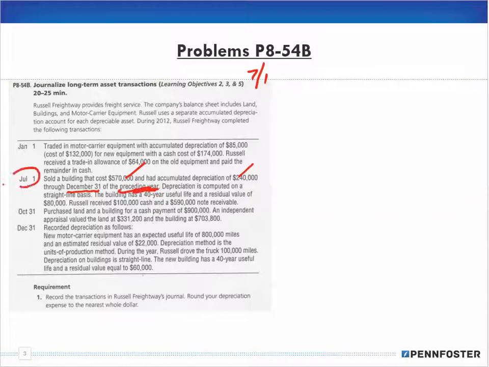Well, this is July 1st, so 6 months have gone by, and this amount of $240,000, which goes through December 31st, is not an up-to-date amount, so we have to make our journal entry for the accumulated depreciation in order to get that up to date. The building has a 40-year useful life and a residual value of $80,000.